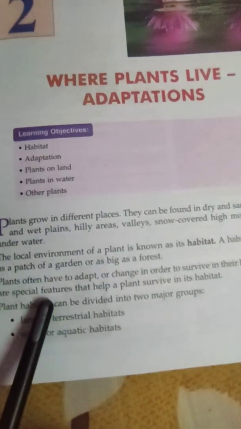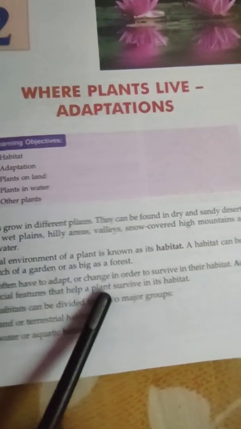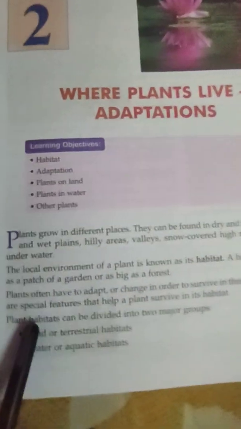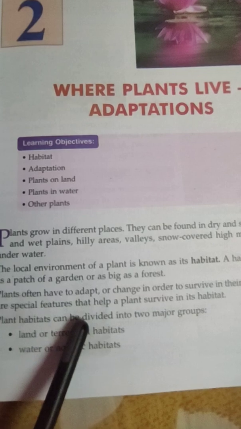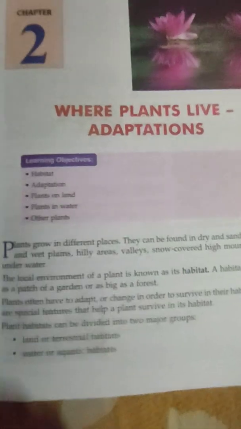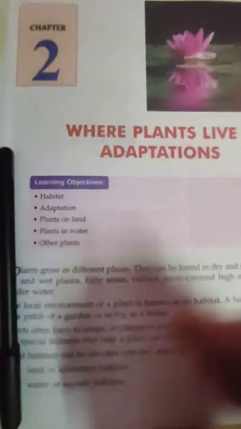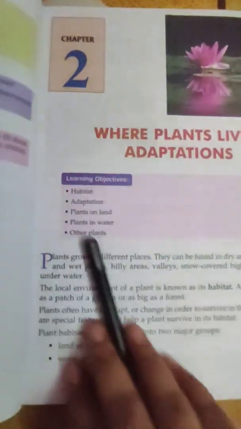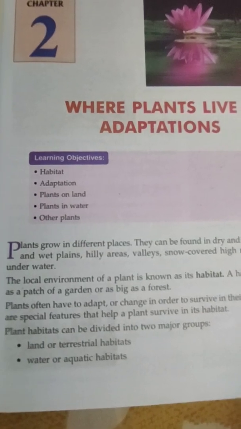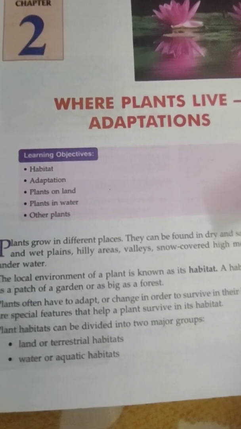Plants often have to adapt or change in order to survive in their habitat. Adaptations are special features that help a plant survive in its habitat. So what is adaptation? Adaptation is the survival strength of plants or animals.